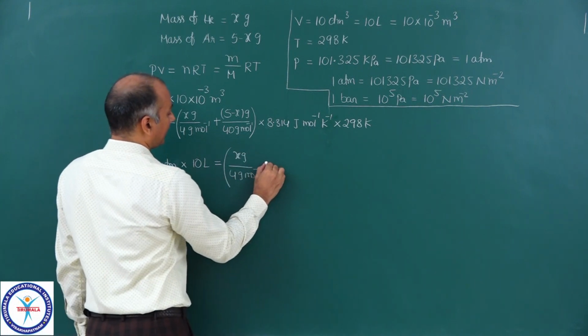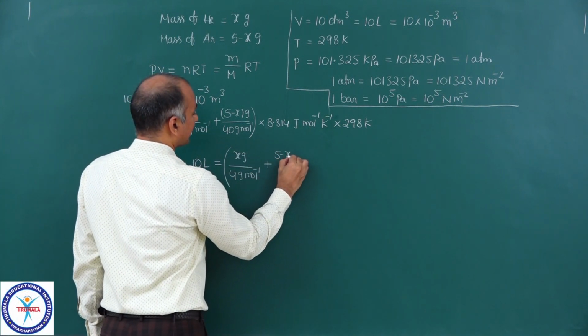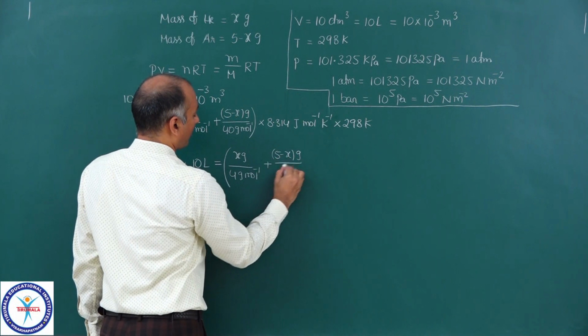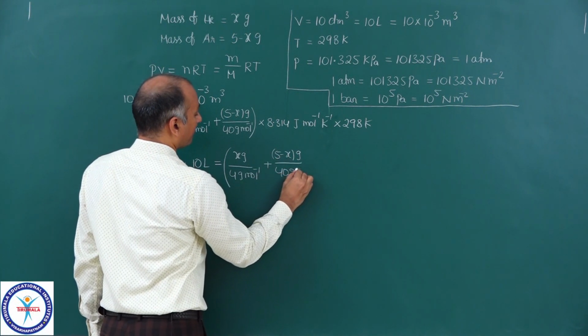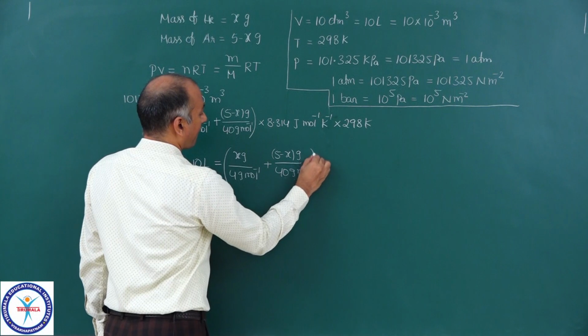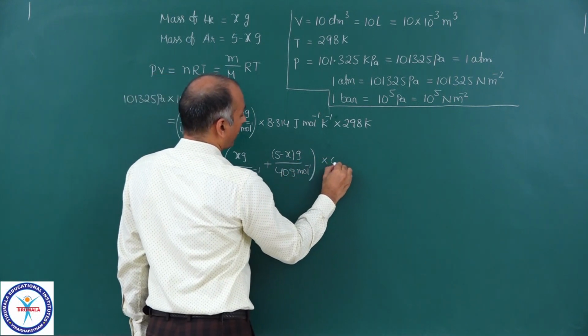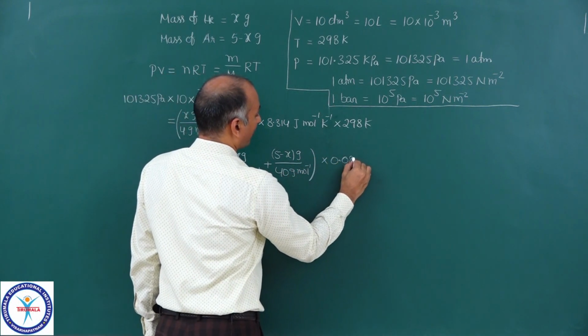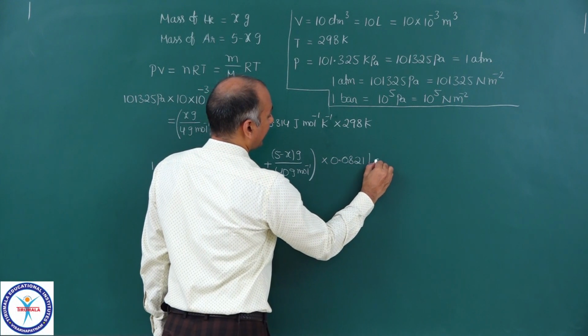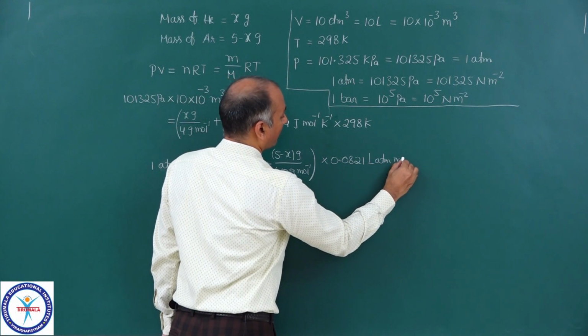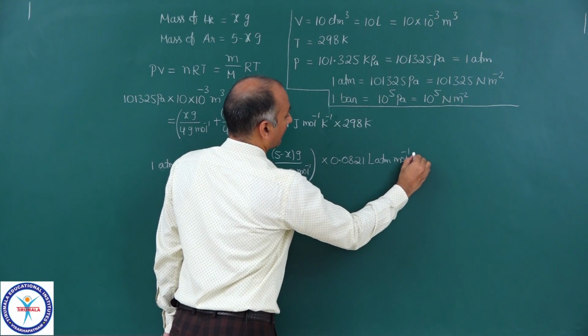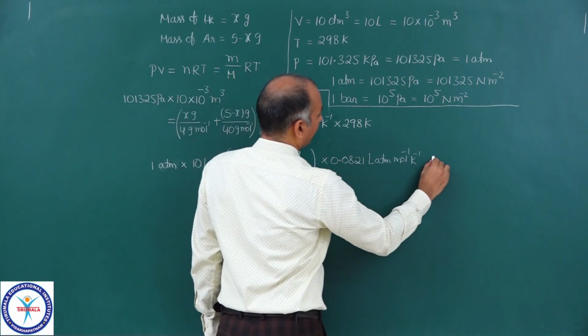These are the moles of helium, plus 5 minus x gram upon 40 gram per mole, into, now the R value must be 0.0821 liter ATM per mole per Kelvin into 298 Kelvin.